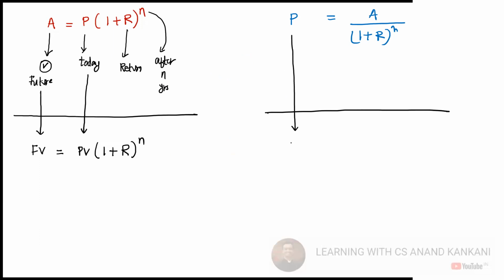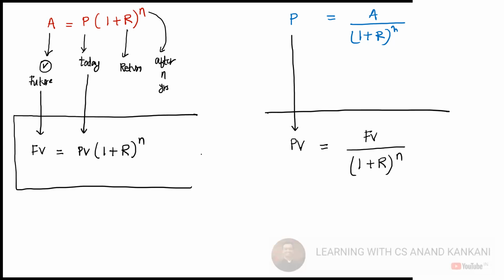P will become present value, equal to what is A? FV, future value, upon (1 plus R) to the power n. Next, R will be the percentage return. When we say 30% return, do we write 30 or do we write 0.30? 0.30, right? Okay. So does this formula make sense? Yes. Okay.